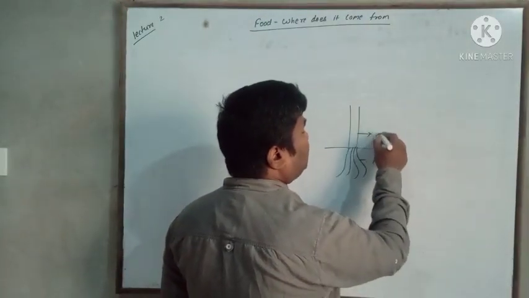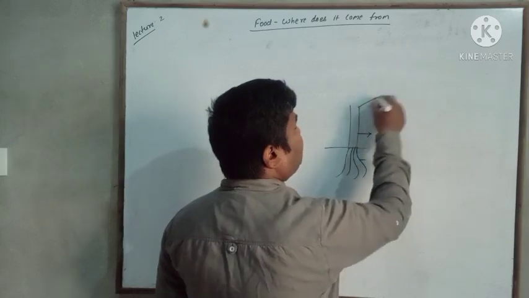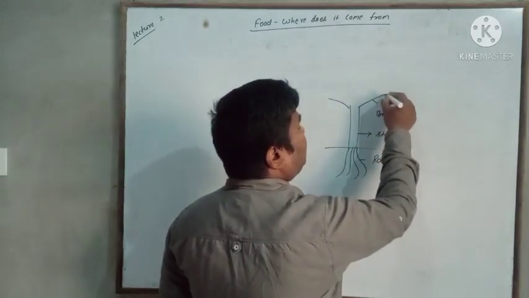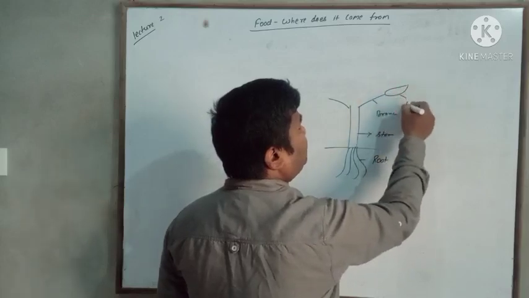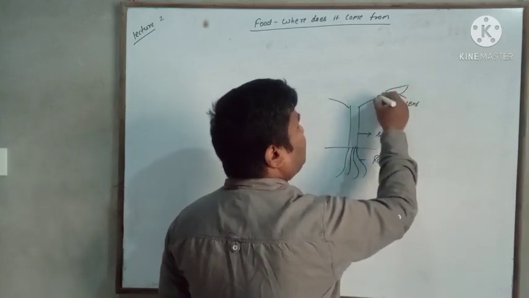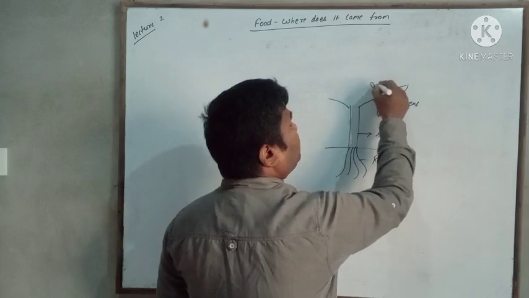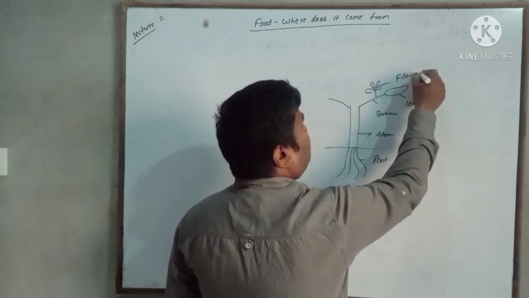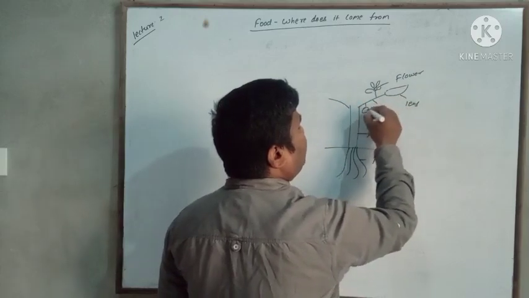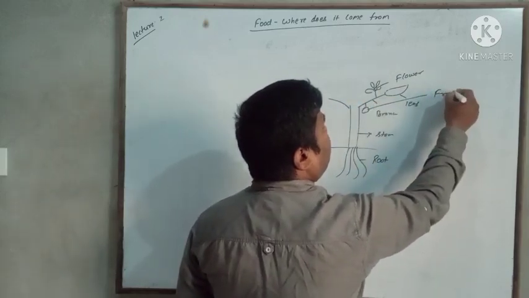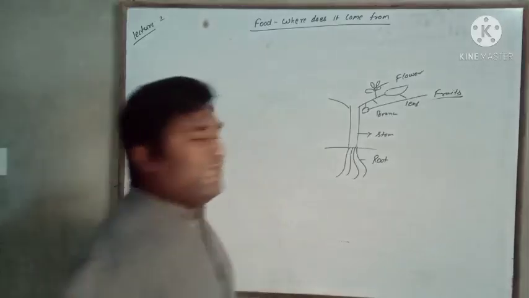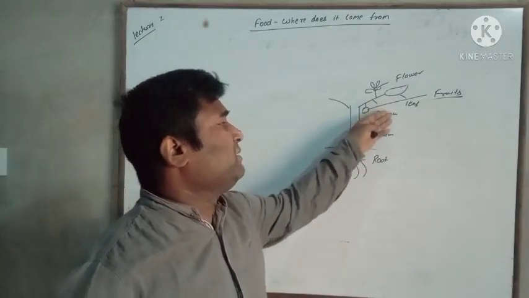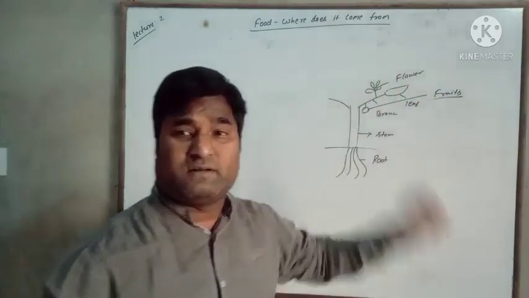This is called the stem. Here the branching is called a branch. On it there are leaves, so this is called a leaf. There can also be flowers, and also fruits. So a plant has different parts. It can have root, stem, branch, leaf, fruit, flower.